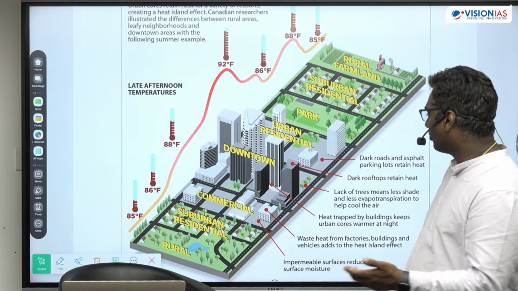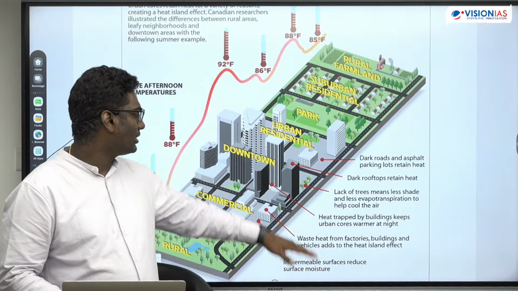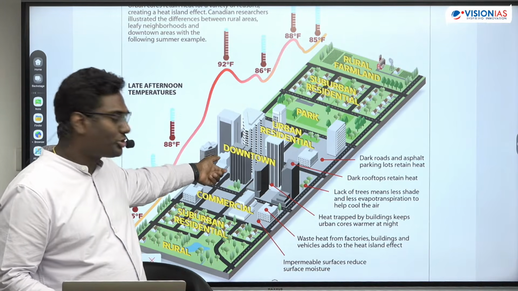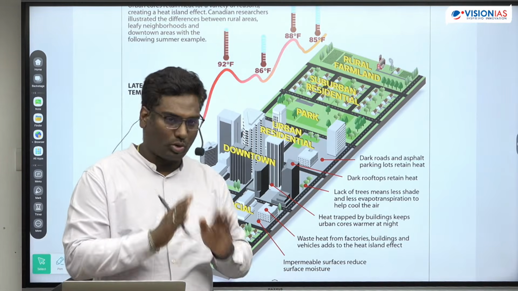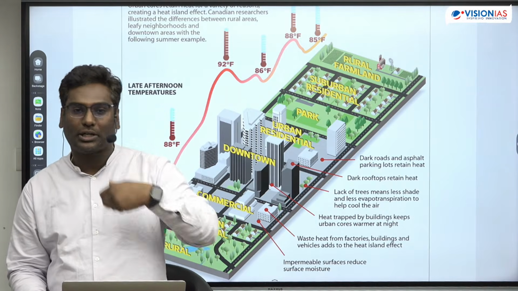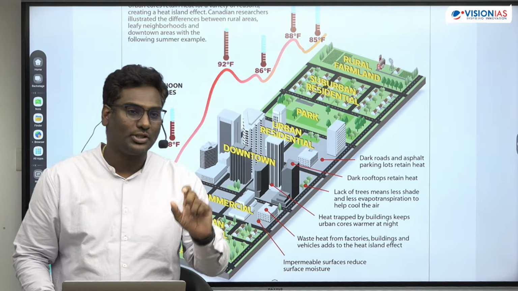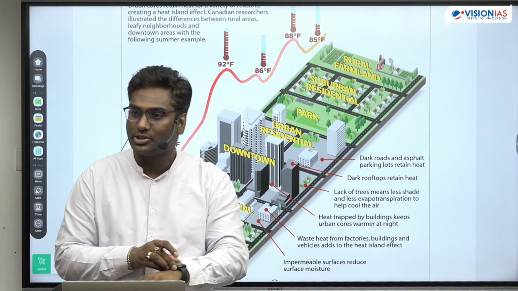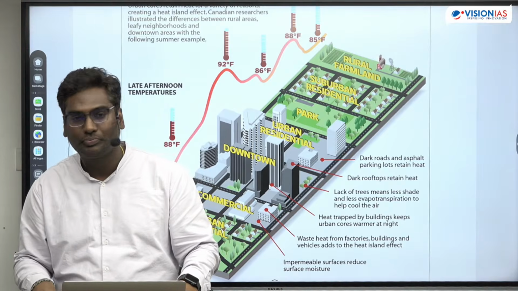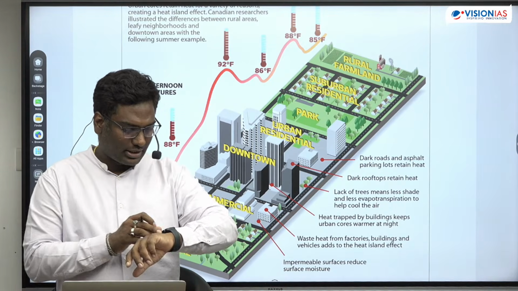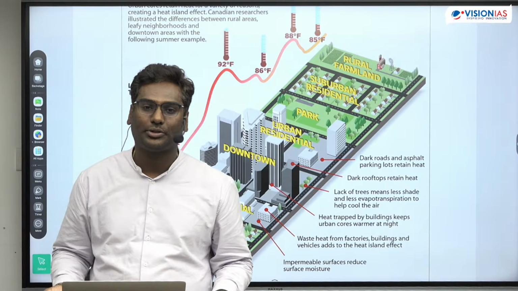Now when you look at this urban heat island as a concept, it is more to the metropolitan areas where the concrete floors and closer location of the buildings and non-geometric roads, all of this will trap the heat. Along with this you can also see vehicular emissions which are greenhouse gases, industrial emissions which are greenhouse gases. Whatever greenhouse gases there are, they will actually trap more heat. Daytime heating will happen and the same heat you cannot see expelling out from the urban areas during the night. Is that clear?